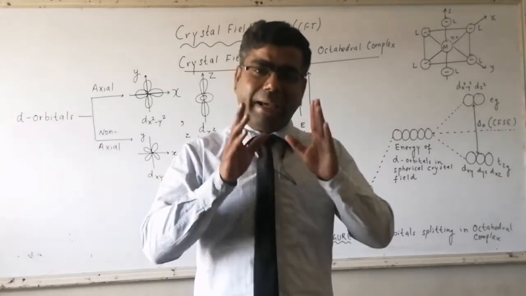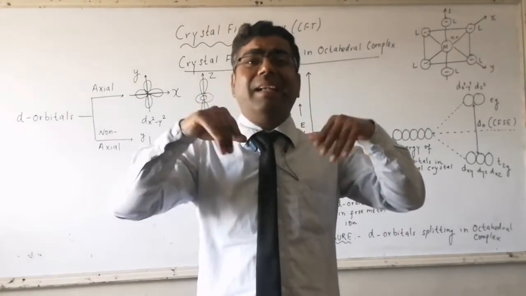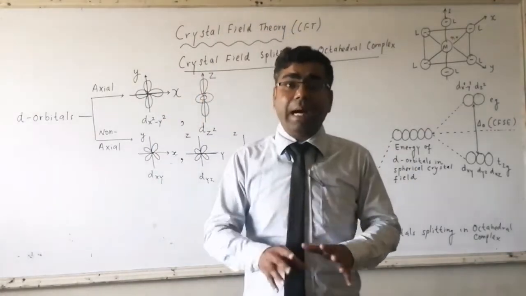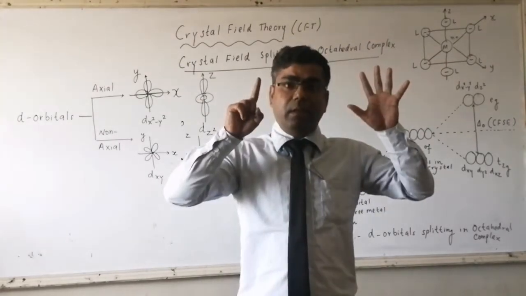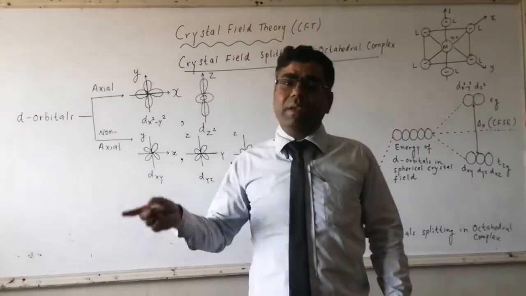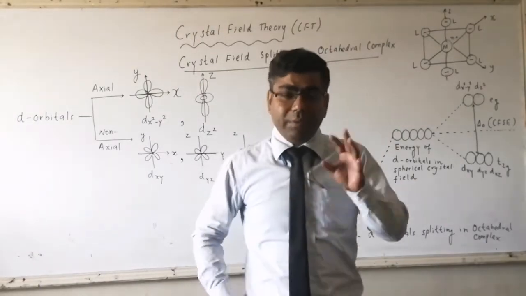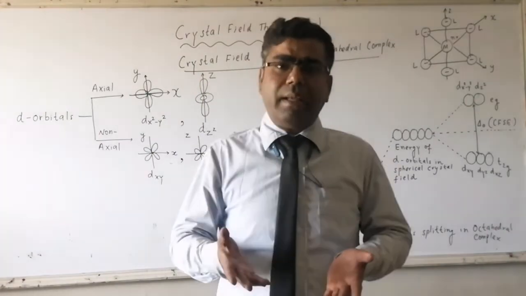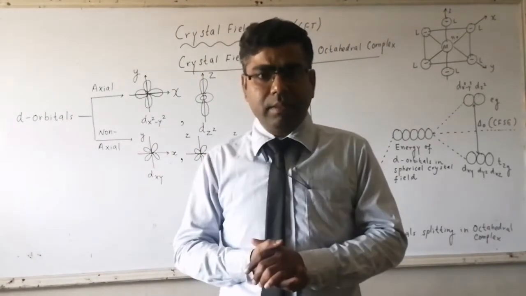Remember, the magnitude of delta T is always less than delta O. The reason is very simple. In an octahedral complex, there are 6 ligands approaching towards the metal ion, while in a tetrahedral complex we have only 4 ligands. So repulsive interaction due to 6 ligands is more than that due to 4 ligands.